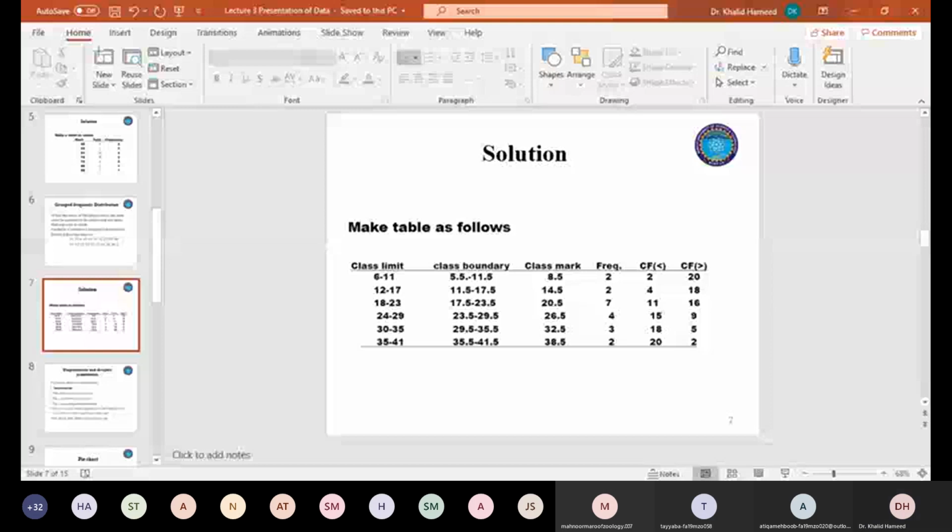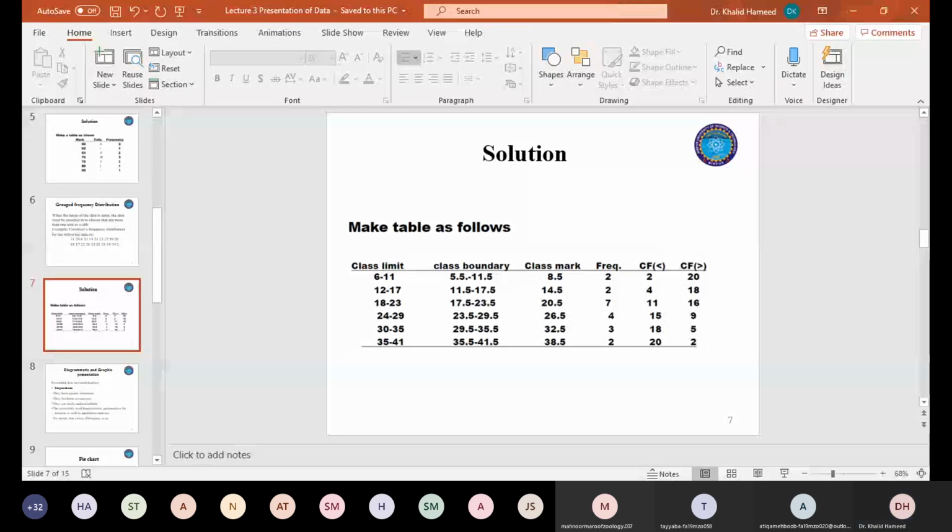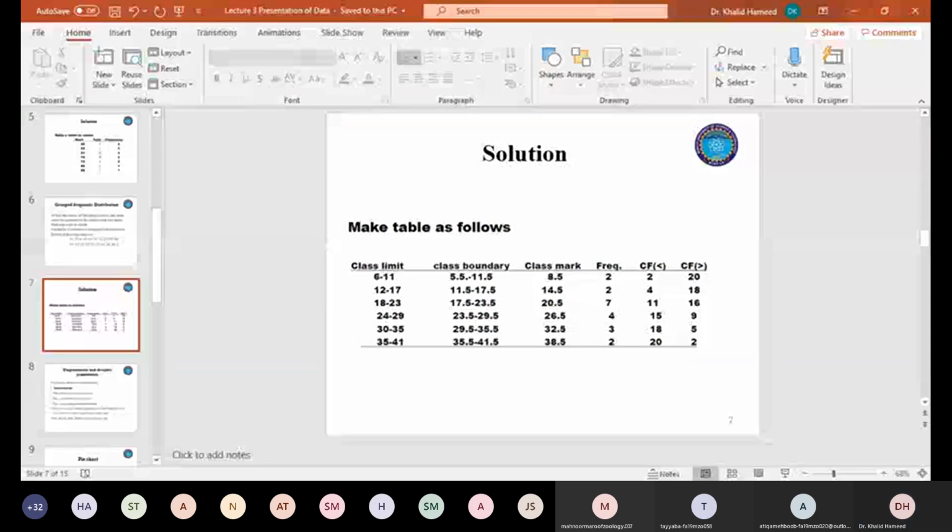When it comes to how many classes you want to make, that's at your discretion. How many classes do you want to have that suits you? In this data set 2, 4, 6, you have 6 classes.